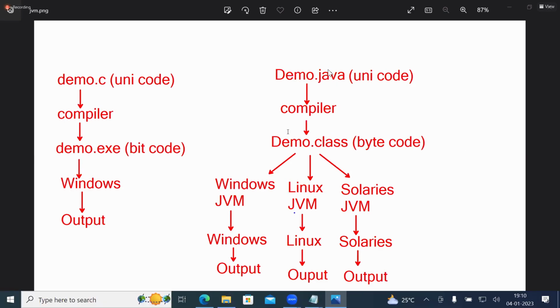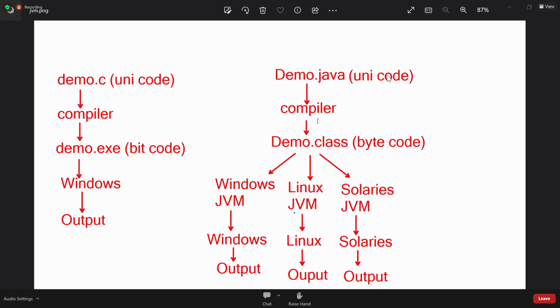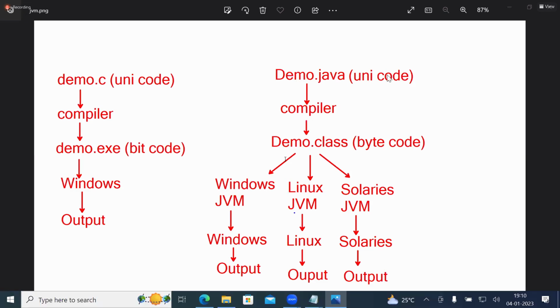But here, the Java program you are writing in English. If you compile the code, you can run it on Windows also, Linux also, Solaris also, Unix also, Mac OS also. But with the help of